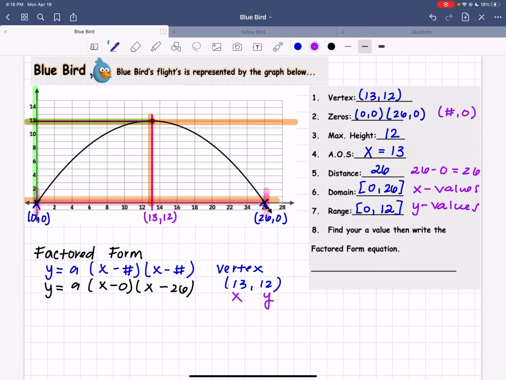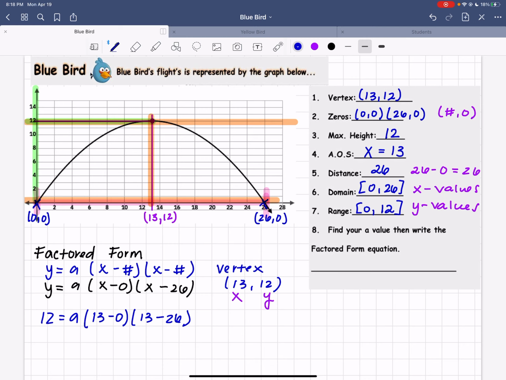We're going to substitute the x and the y into our equation. So y, we said, is 12 because of our vertex. A is the value we're trying to find. X is 13 from our vertex minus 0, 13 again minus 26.